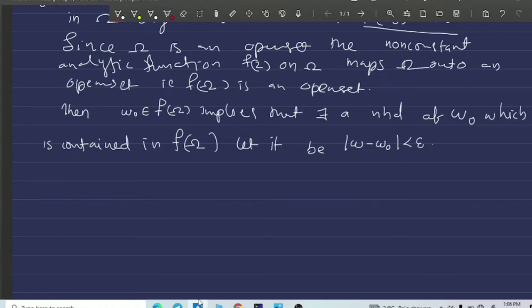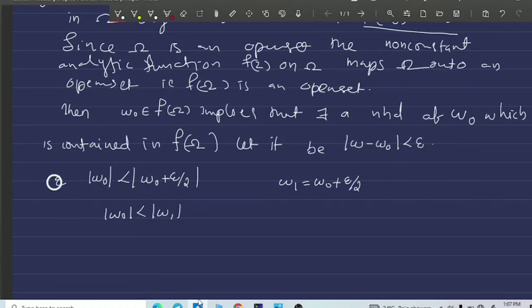Here, when we consider the point w naught plus epsilon by 2, this point lies in this epsilon neighborhood of w naught, and we have modulus of w naught is less than modulus of w naught plus epsilon by 2. That is, here we can find a point w1 equal to w naught plus epsilon by 2 in this epsilon neighborhood of w naught, such that modulus of w naught is strictly less than modulus of w1.